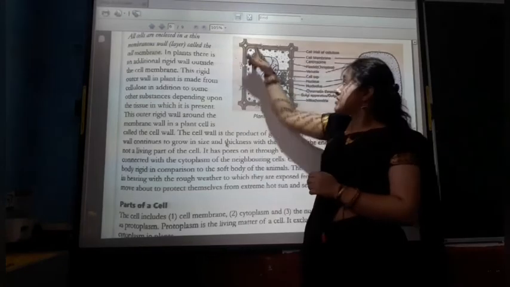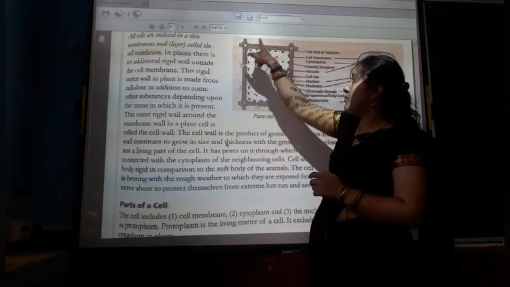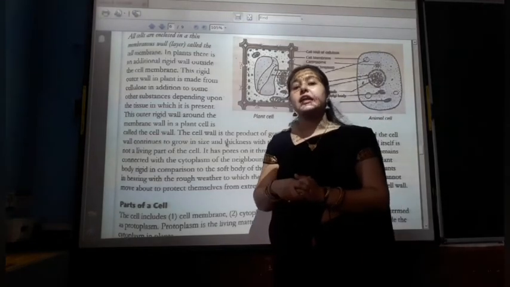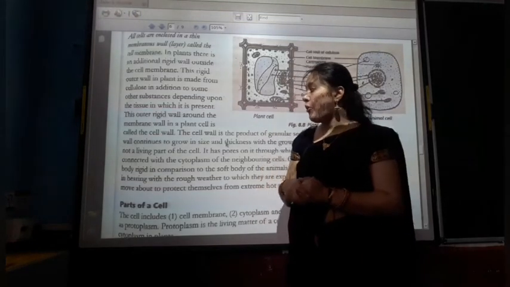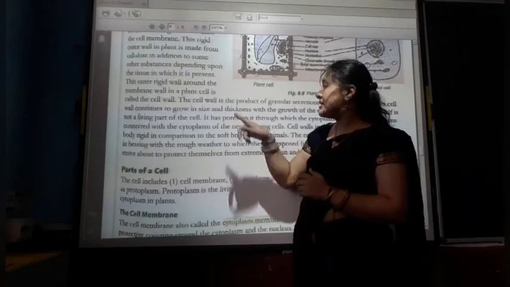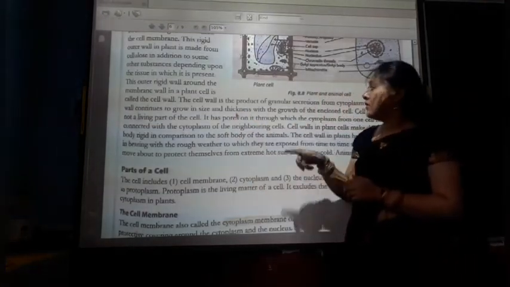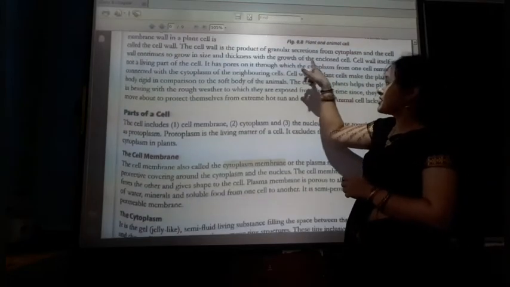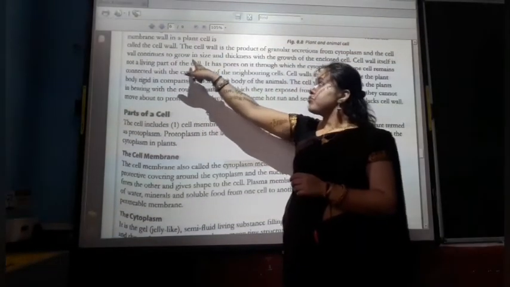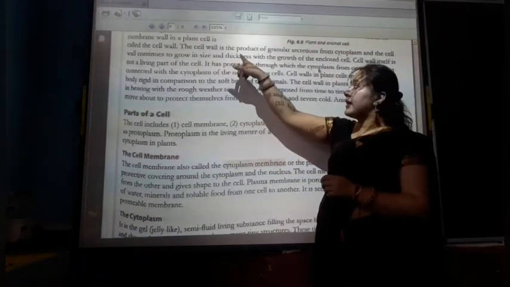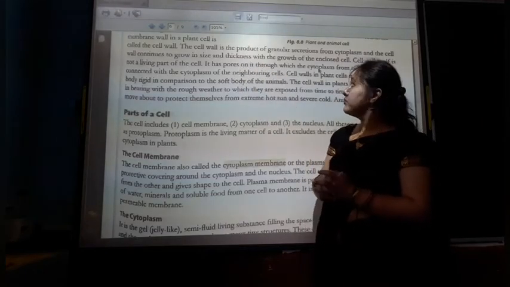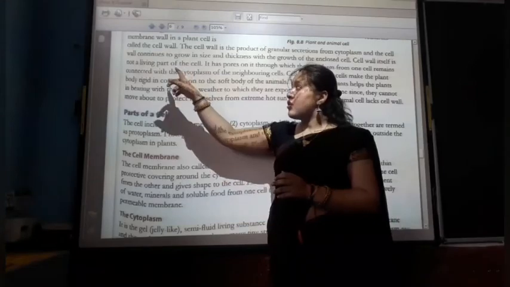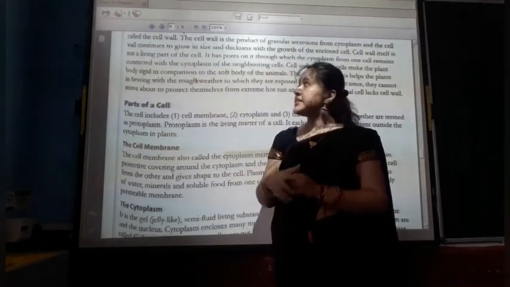So we have a cell membrane and an outer wall made up of cellulose, called the cell wall. The cell wall is a product of granular secretion from the cytoplasm, and it continues to grow in size and thickness with the growth of the enclosure. The cell wall is not a living part of the cell.